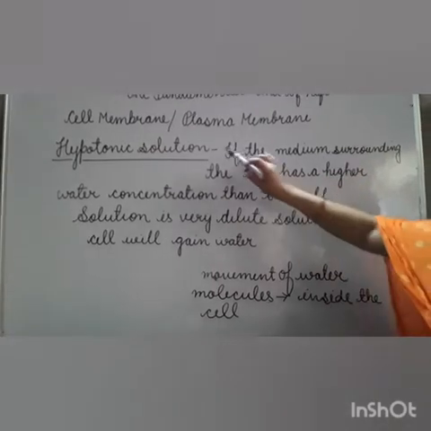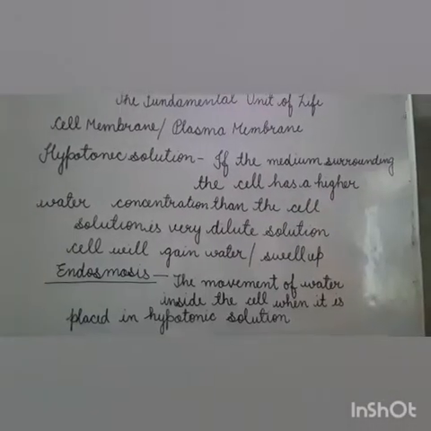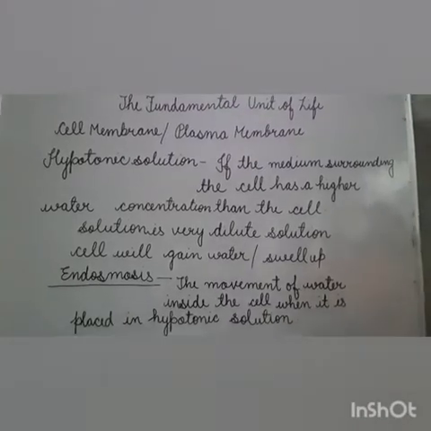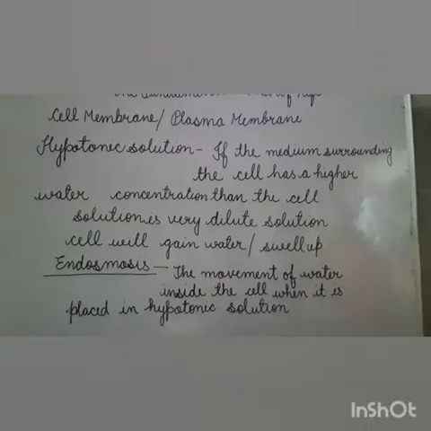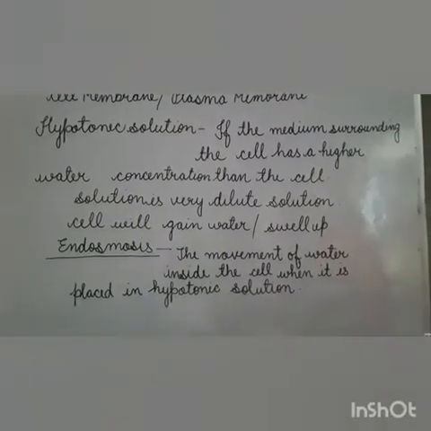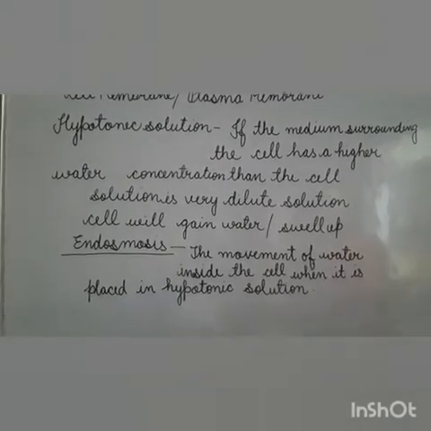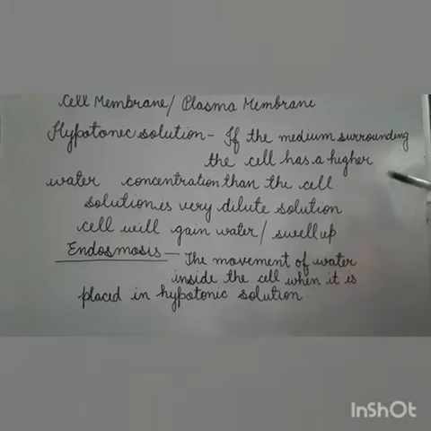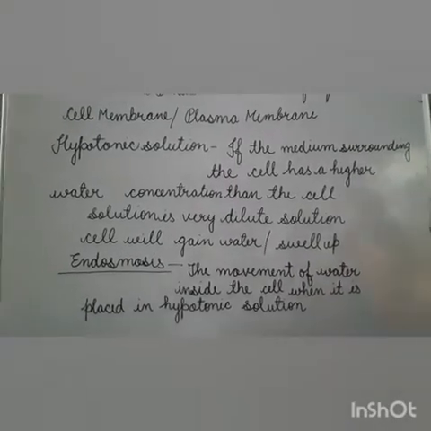So this type of solution is called a hypotonic solution. The solution or medium surrounding the cell, whether a plant cell or an animal cell, has higher water concentration. This type of solution is called hypotonic solution.